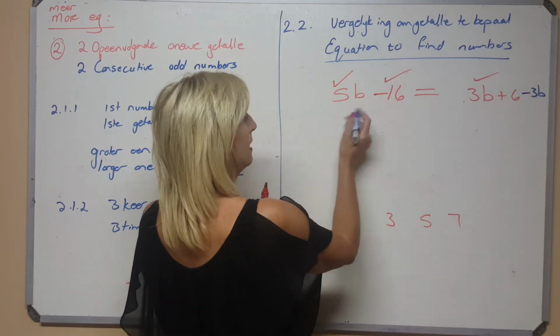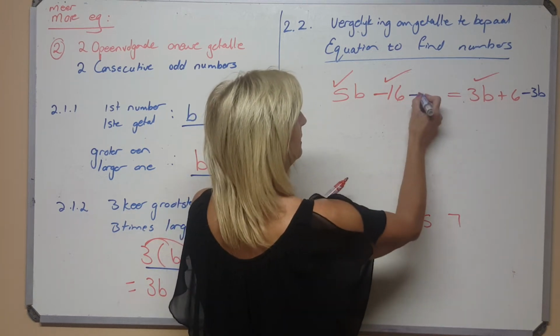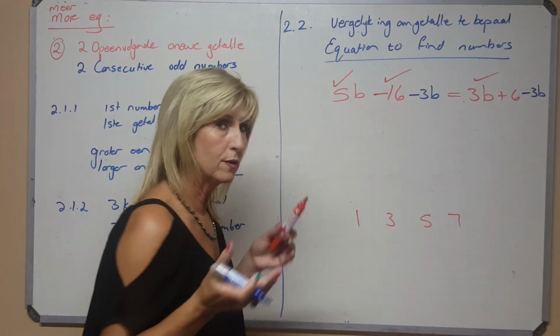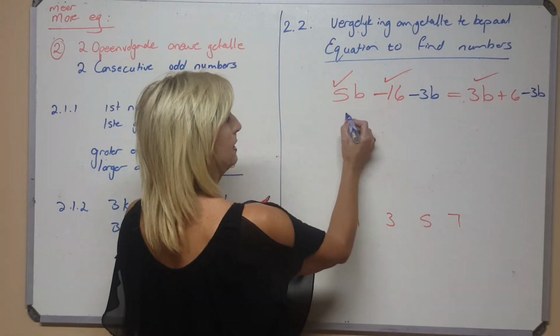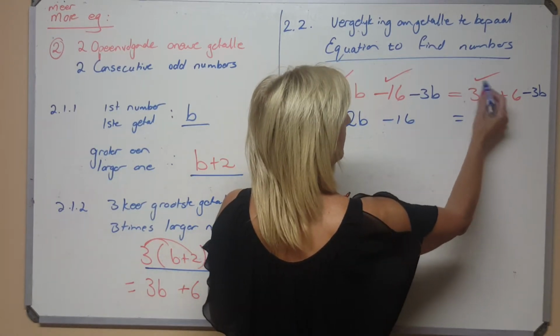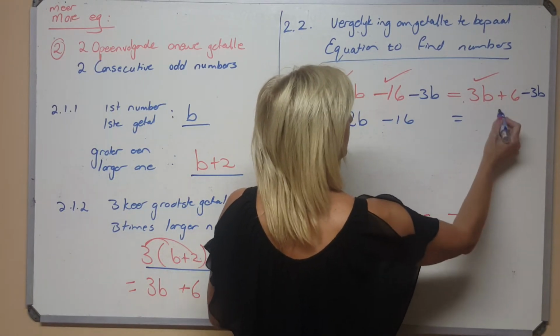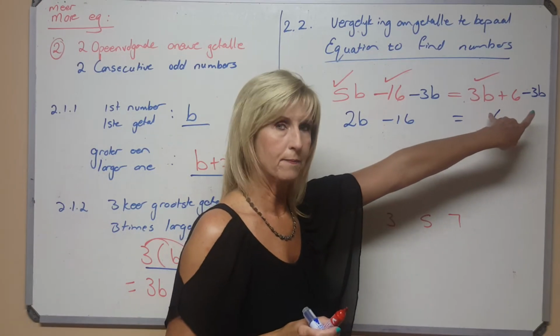So it'll appear on the other side, so let's make it a smaller equal sign there, by saying negative 3b, because what you do on the left, you do on the right. Then you'll have 5b minus 3b is 2b, minus 16 gelyk aan, en hier gaan jy hê 3b minus 3b is dan net 6. Mission accomplished because I wanted the 3b away.